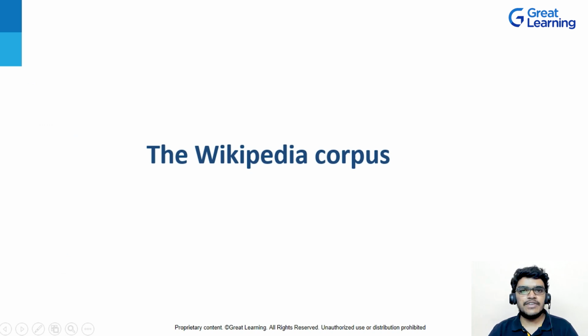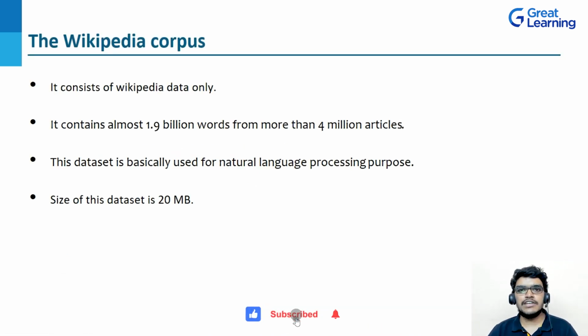So the next dataset we are having is the Wikipedia corpus. Now, coming to the Wikipedia corpus, it consists of Wikipedia data only, and along with that, it contains almost 1.9 billion words from more than 4 million articles. And this is a very powerful dataset as you can search it through words, phrases, or even by paragraph itself. Moving further, this dataset is basically used for NLP, that is natural language processing purposes, and the size of this dataset is around 20 MB.